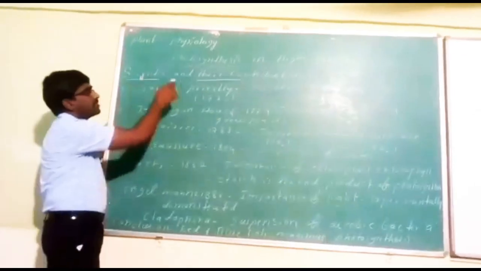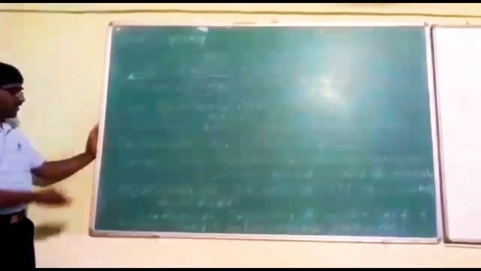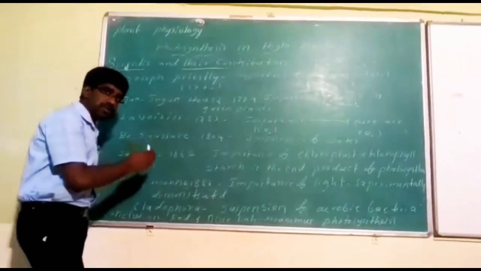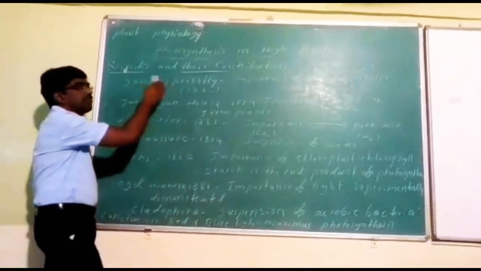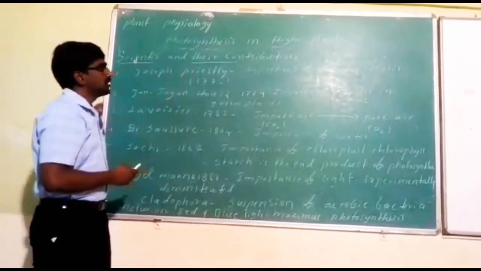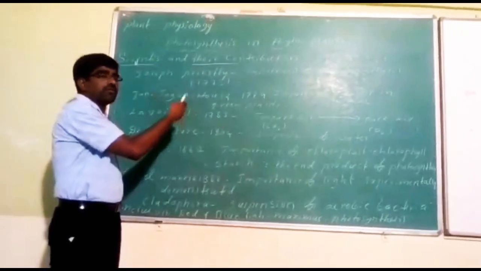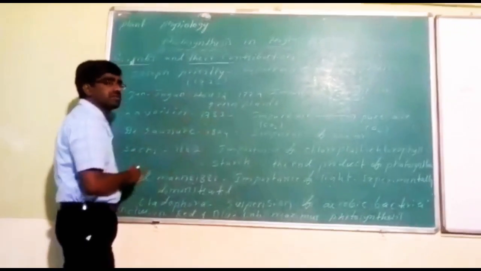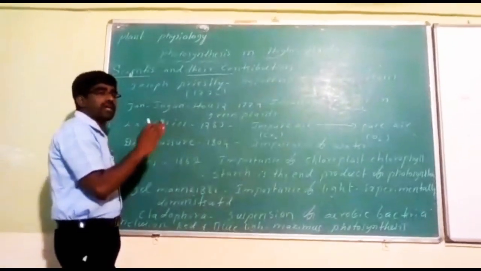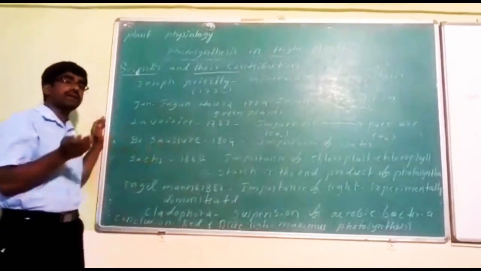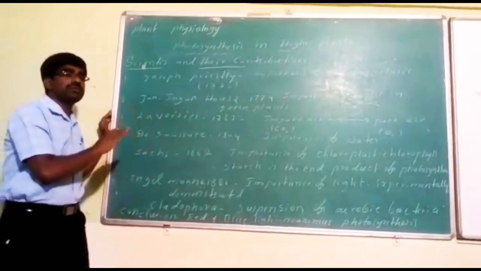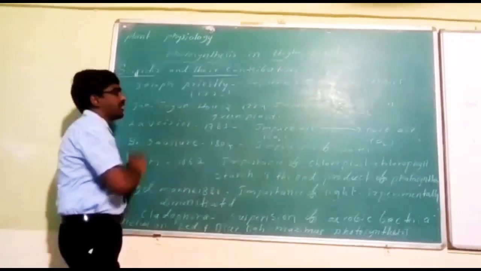the living organisms. Scientists and their contributions: we can see different scientists and their experiments to understand the photosynthesis process. The first one is Joseph Priestley. He is called the father of plant physiology. He initiated the idea that photosynthesis takes place in plant species. In this process, gases are exchanged between plant and animal as well as candle and plant. He demonstrated his conclusion by using a mouse, a candle and a leafy plant.